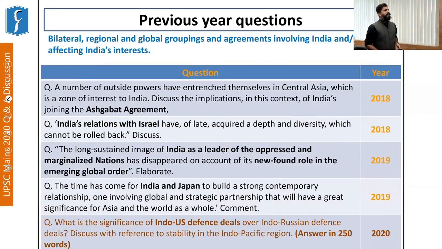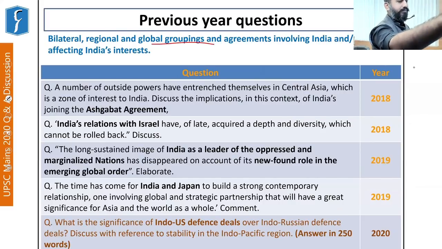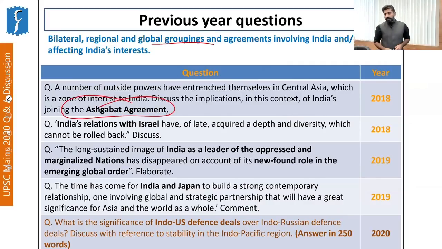Then the next important thing is bilateral, regional, and global groupings, agreements involving India or affecting India's interest. The first question that you see here was asked in the year 2018. This question is related to the Ashgabat Agreement. Now, what is this Ashgabat Agreement related to? It is related to connectivity and transportation in the Central Asian region, of which some of the Central Asian countries are part. Also, Iran and India are part of this agreement. So definitely it is a regional grouping, and it involves India's interest.